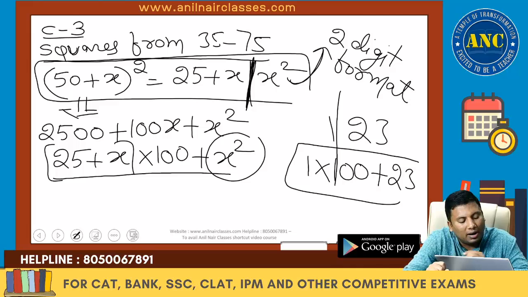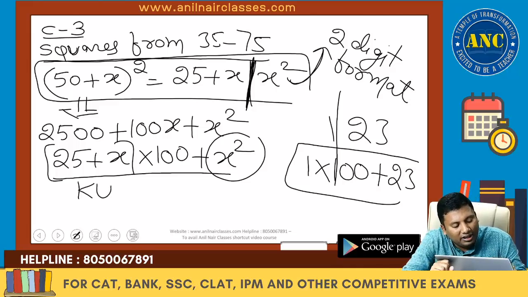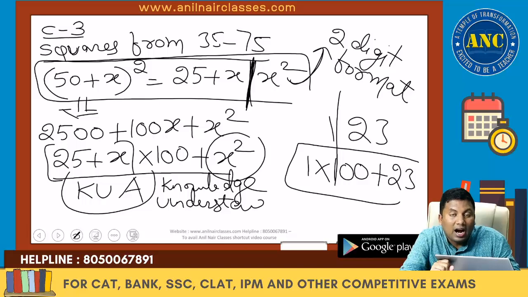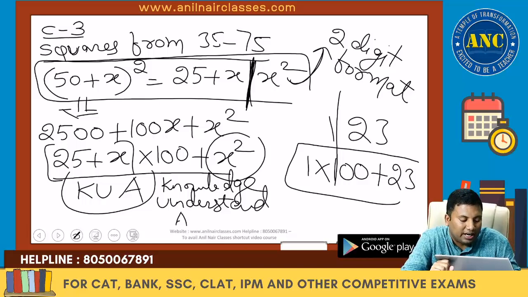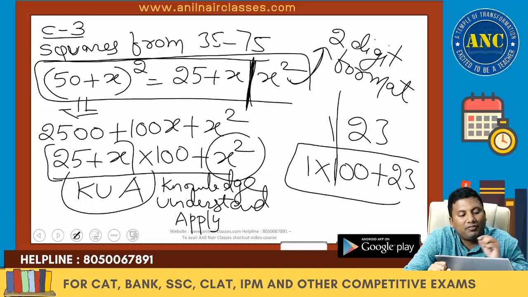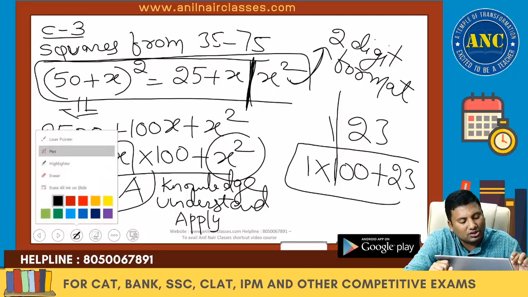Now we will do the application part. My way of teaching is knowledge, understand, apply. This is KUA pedagogy, the world's best way of learning. Knowledge is knowing about the concept, understanding how the concept is derived, and applying the concept after we have understood it. 50 plus x whole square is 25 plus x slash x square.